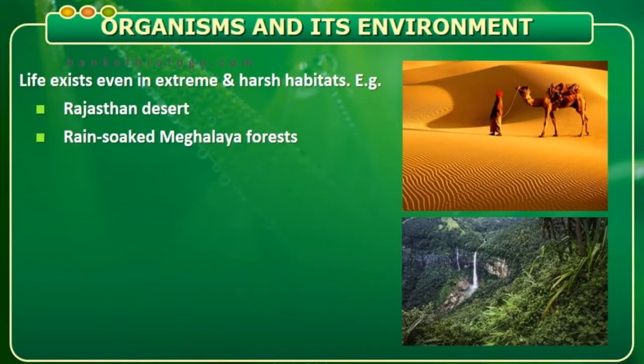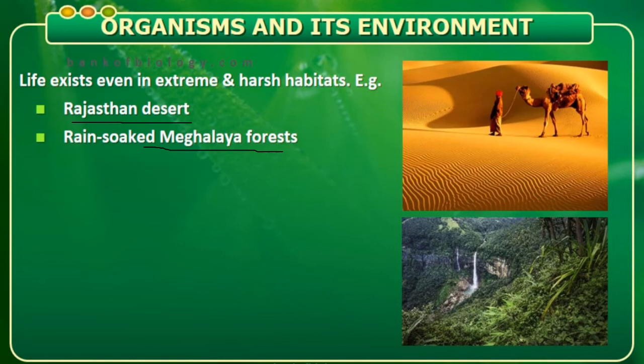Okay. So next, when we compare the life existing even in an extreme and harsh habitat, that is the Rajasthan desert and the rain-soaked Meghalaya forest, these two are the biomes of India, which are the major examples we can tell.